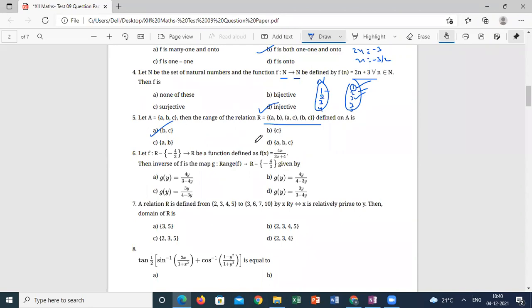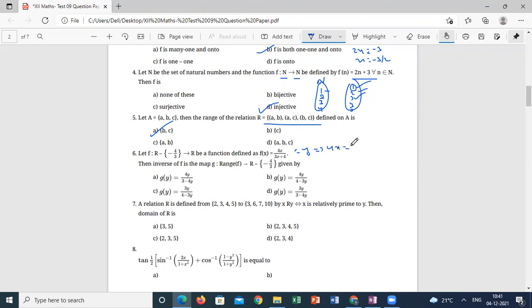Next one, R: domain is given, range is given, and the function is defined as, then asking for the inverse of the function. So he clearly mentioned it is an invertible function. So how can you define the inverse? Make it y and calculate for x, correct? Am I right or wrong, students? Yes, sir. Correct, sir. What is the answer? It's option B, sir.